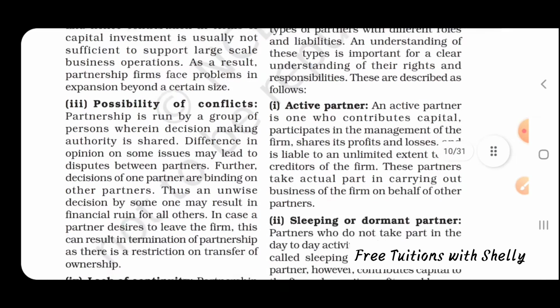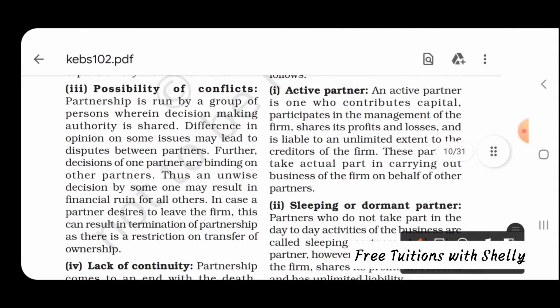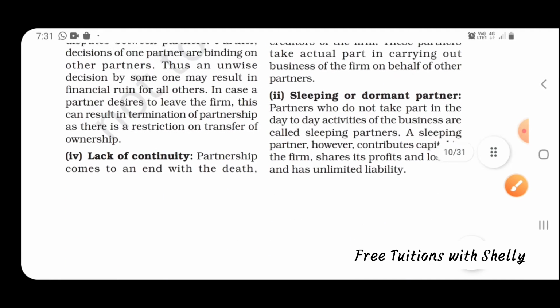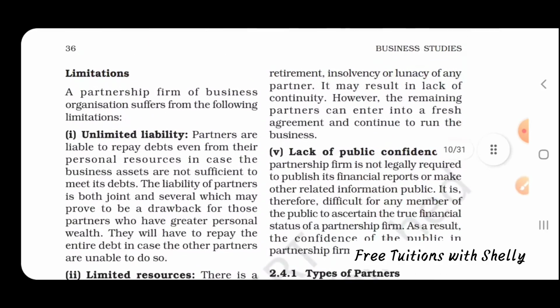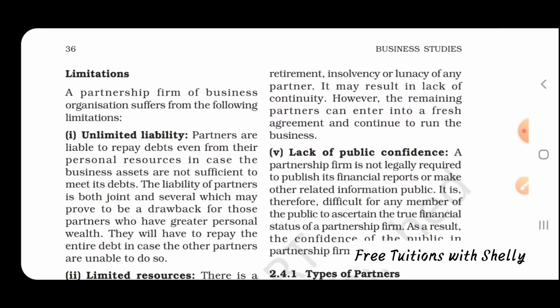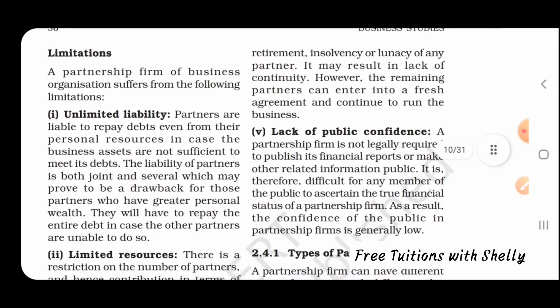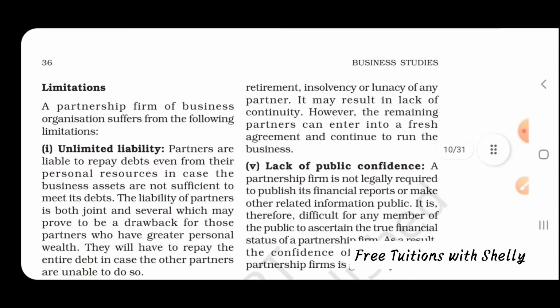Next is possibility of conflict. Since more than 2 persons are carrying on the business, when decision making occurs, there will be conflict between one's opinion and the other's opinion. Next is lack of continuity. As we said in the features, when death, insanity or insolvency occurs, it may result in closing up the business.